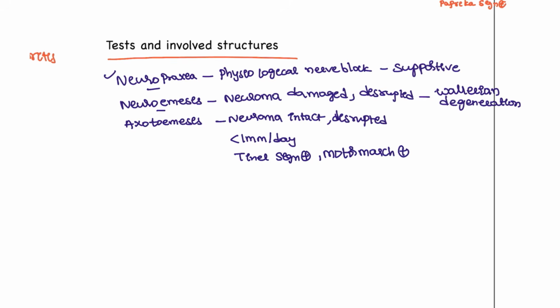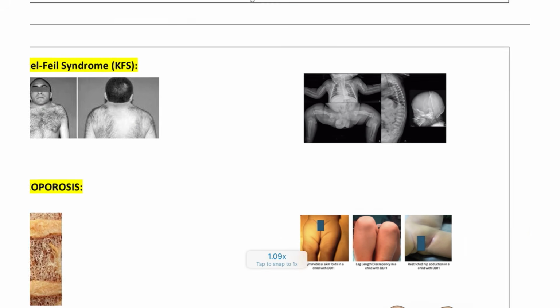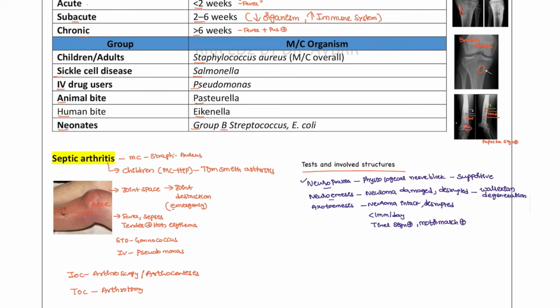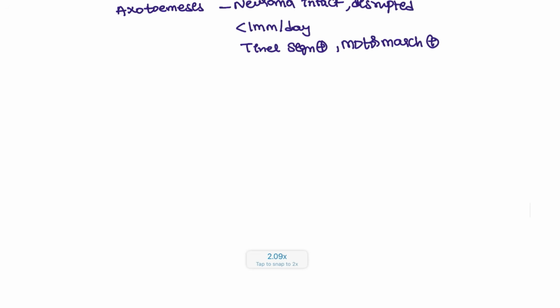Next, how can you differentiate? We will be discussing some other important structures and diseases, but before that I want you guys to understand how from the labs you can understand which disease is which. For example, let's take rickets. In the patients of rickets, how are you going to identify them? Obviously there will be bone pain or the bone growth is not properly seen in the children. That is how they are going to present.